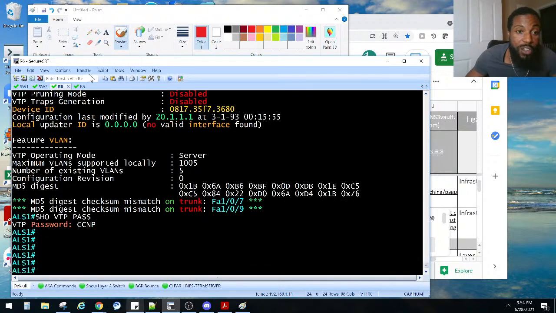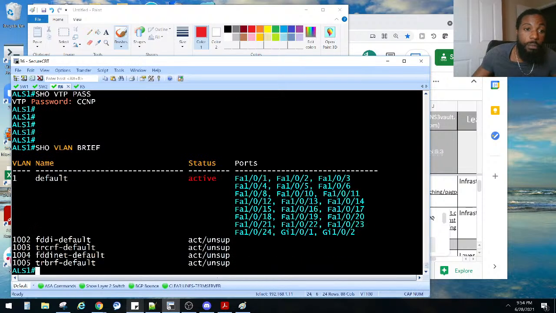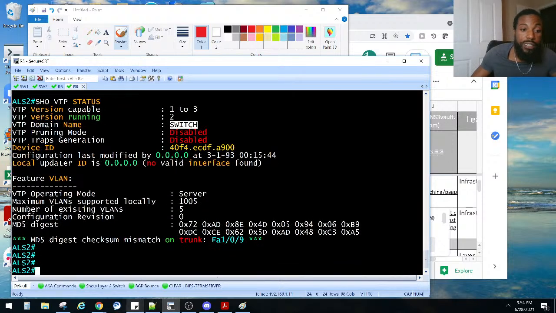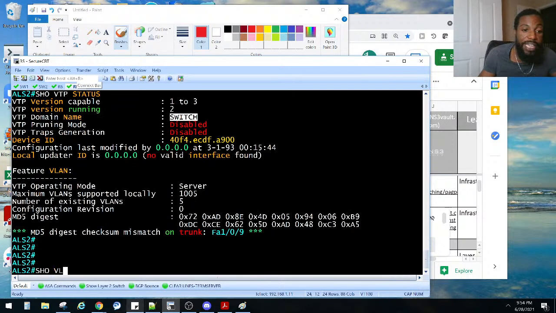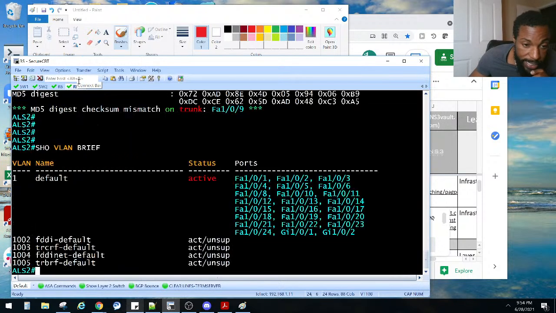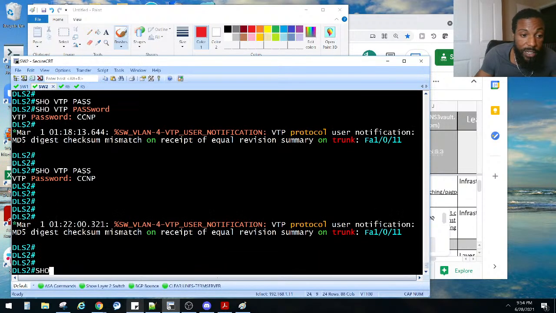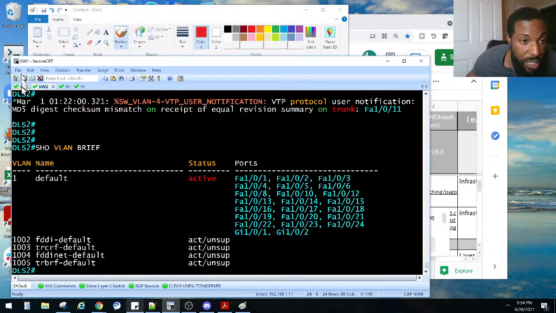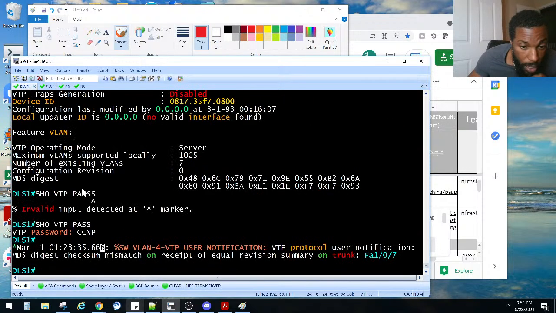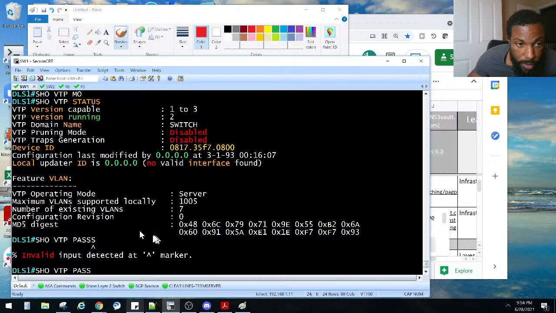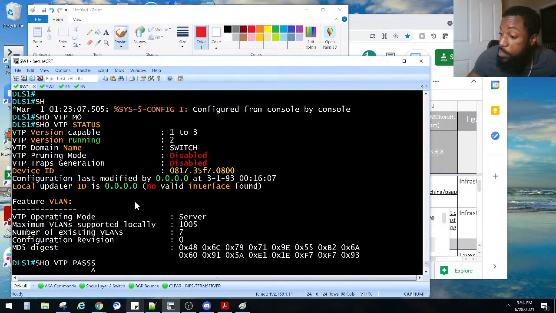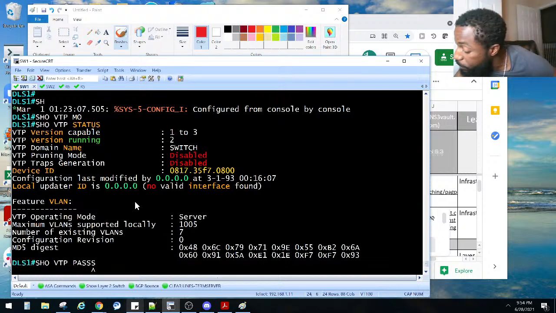Being that we made this guy a server, he should have some new VLANs, right? Show VLAN brief. He's probably not gonna get them, but the other guy should get them, right? Let's see. That's a good tip there. Show VLAN brief. What is his? He don't have any VLANs either. What is his? Show VLAN brief. He don't have anything. Interesting. What is our issue here? We got some troubleshooting here. Lab number 1 already. We got some troubleshooting here.